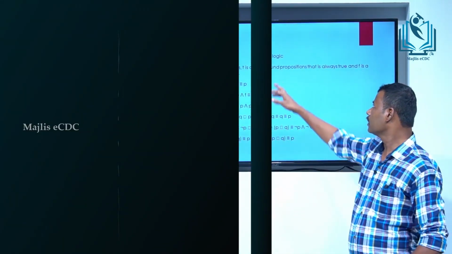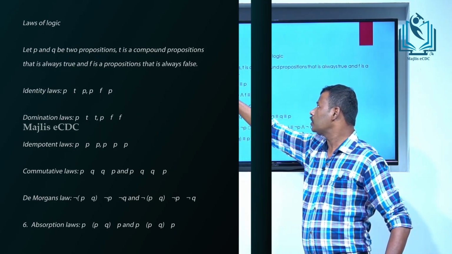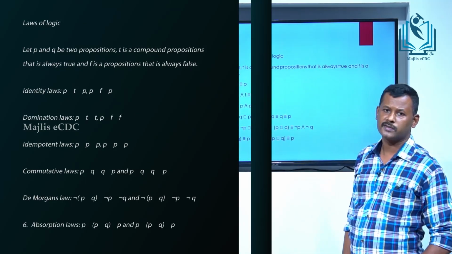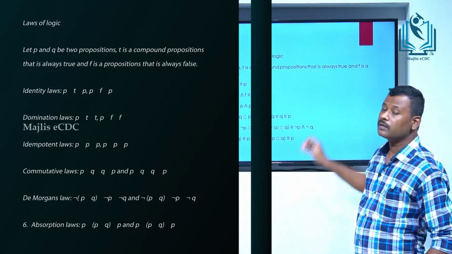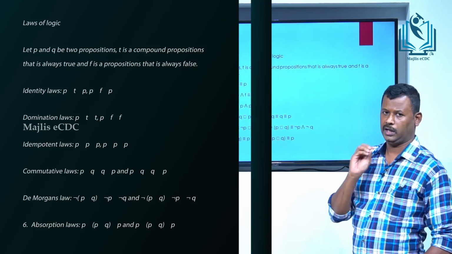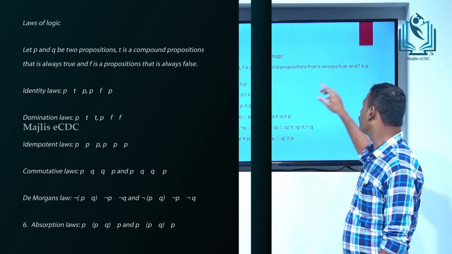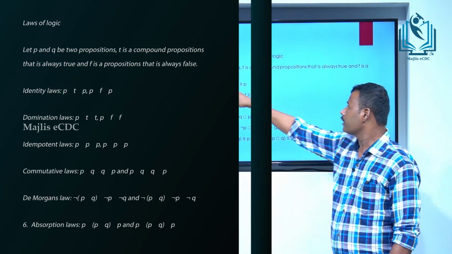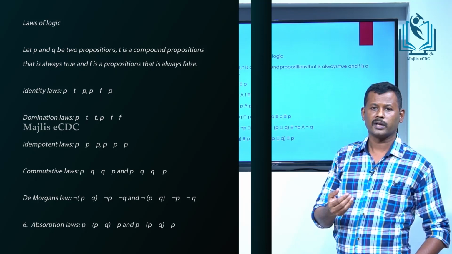Next we are discussing laws of logic. Let P and Q be two propositions. T is a compound proposition that is always true, and F is a compound proposition that is always false.